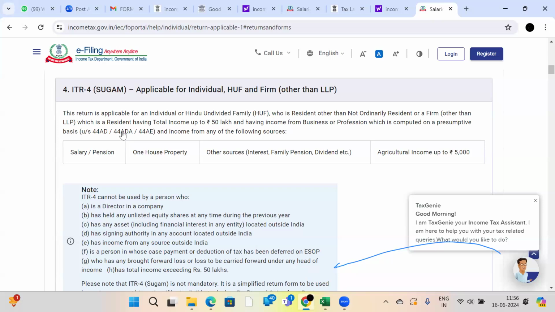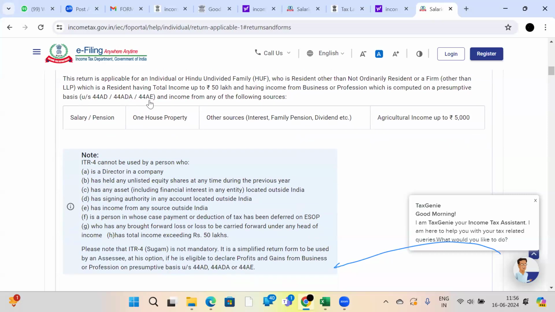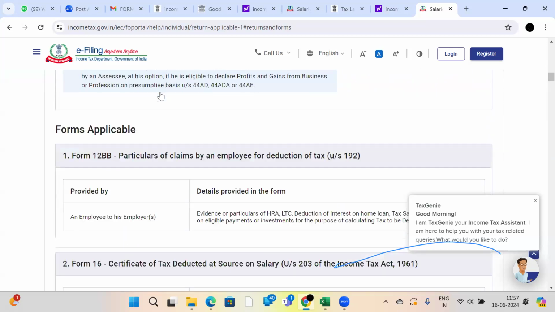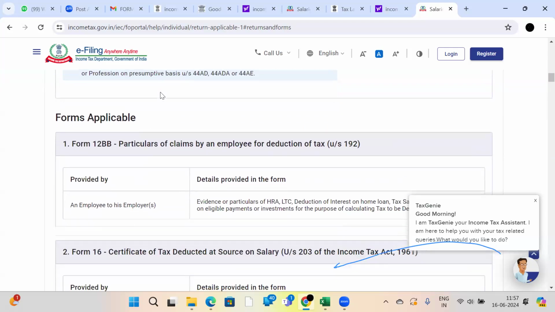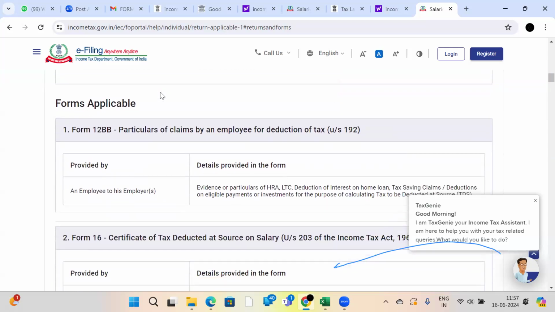See, a lawyer will receive fees, an employee will receive salary. So whoever are professionals receiving fees, they can apply section 44ADA. 44AE is for those who have GTA. GTA means goods transport agency. If they own transport vehicles in the financial year, not more than 10 vehicles, they will get deduction under this section. So they should use ITR 4. Like this, ITR 5 is for trusts. ITR 6 is for companies. ITR 7 is for newspapers or something like that.